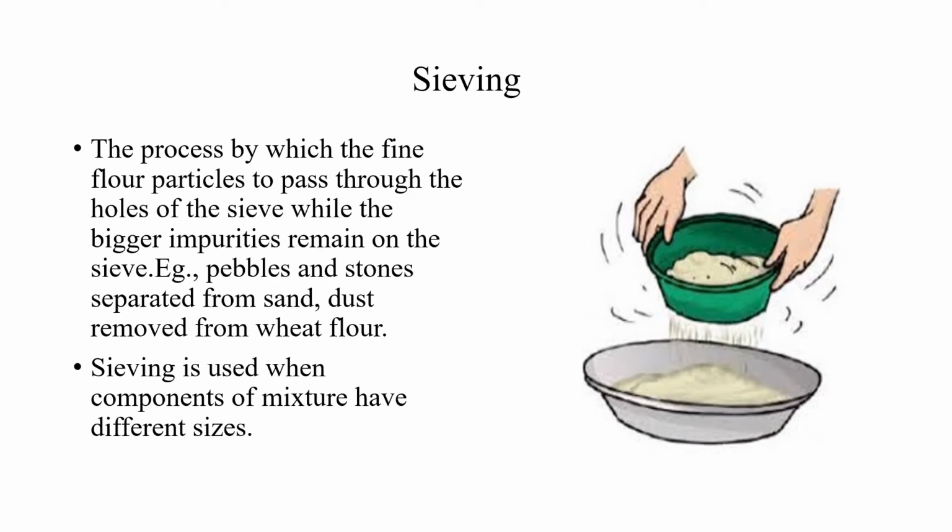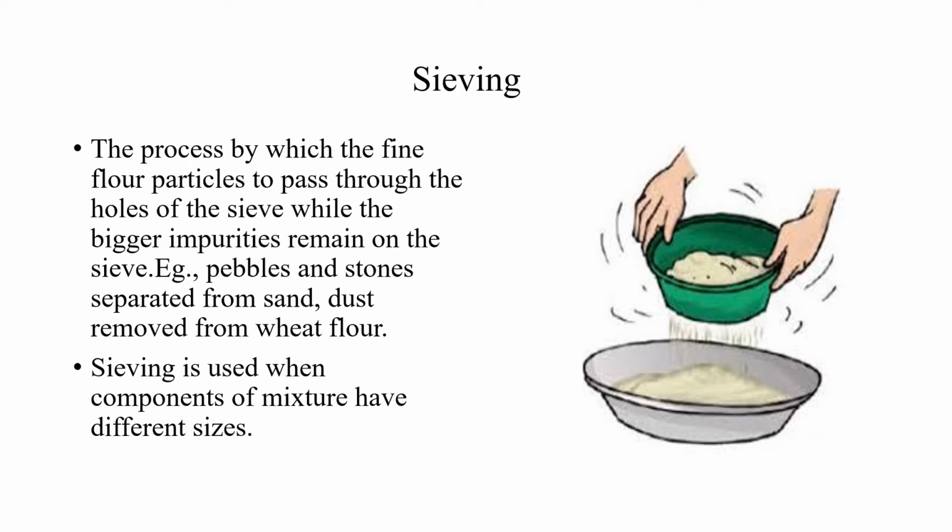Sieving. The process by which the fine flour particles pass through the holes of the sieve, while the bigger impurities remain on the sieve. Example, pebbles and stones separated from sand, dust removed from wheat flour. Pebbles and stones separated from sand. So it is used in construction area, the sieves are used.